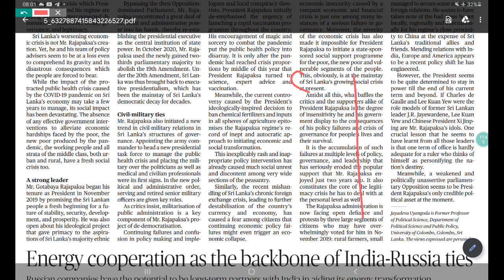But when it comes to civil-military ties, the militarization of public administration is happening in Sri Lanka. This is a keyword you can mention here in the difference. Here you will get this line as well: militarization of public administration. So you can mention that in Sri Lanka they are focusing on the militarization of public administration, but in India things are not like this. In India we have a proper bureaucratic administration, etc. So when it comes to public administration, keep in mind this point, that there is something called militarization of public administration.